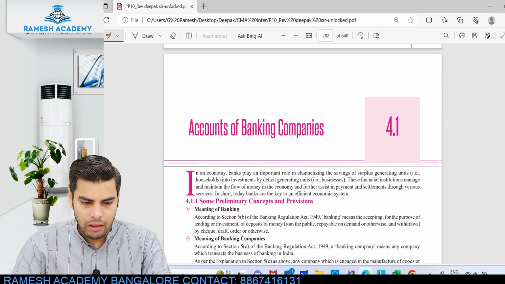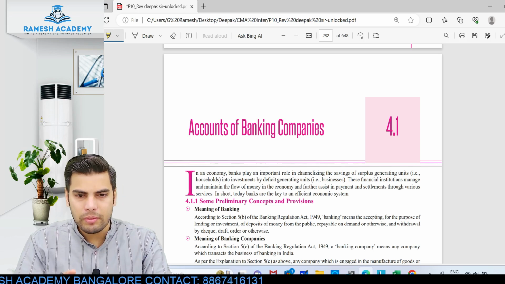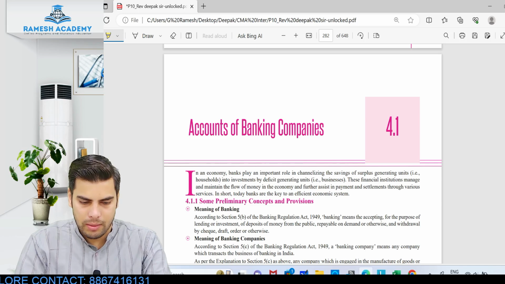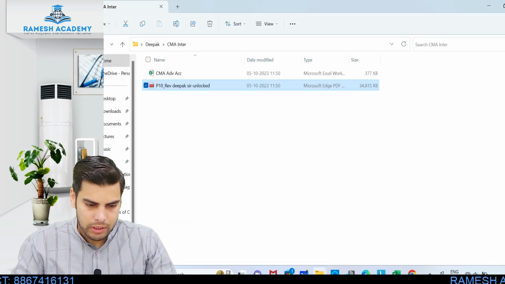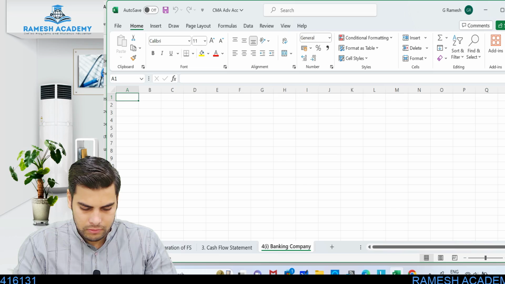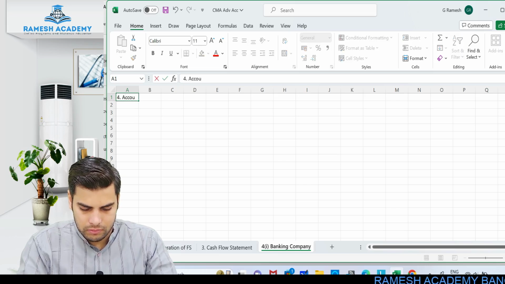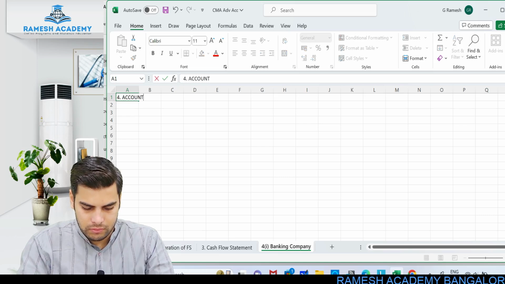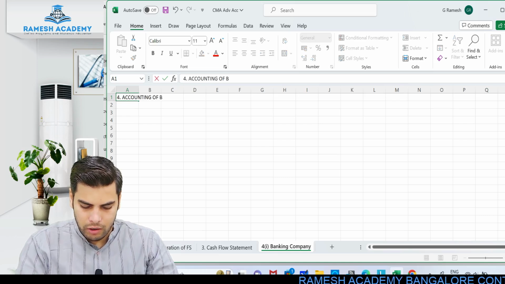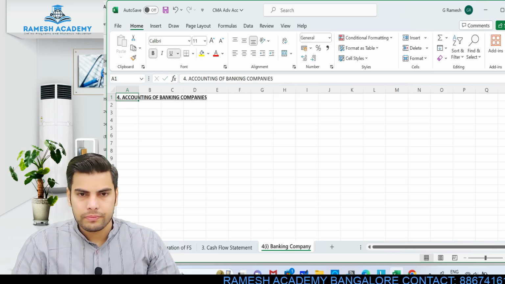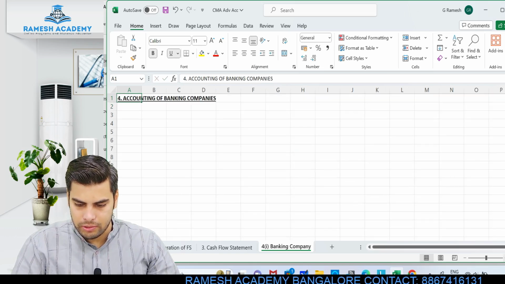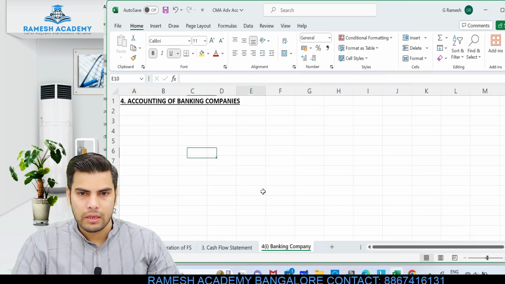Clear? All right. So here initially we'll be learning only with respect to banking company, then we'll be discussing the provisions relating to electricity company, and finally we'll move on to the insurance company. Okay, so accounts of banking company. Okay, so this would be the thing. Accounting of banking company. I'll just increase the size a bit so that it's visible to you all.